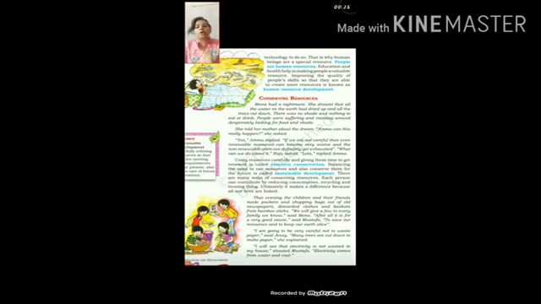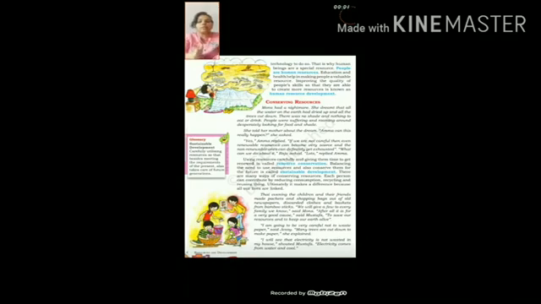So students always remember, sustainable development depends on resource conservation because you need to first conserve or preserve it and then only you can use it for future purposes. Some of the ways to conserve the resources are recycling and reusing.